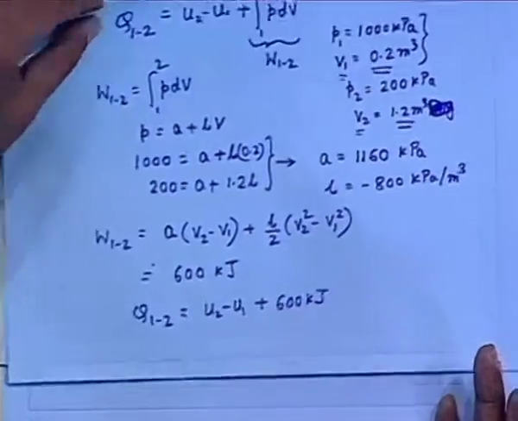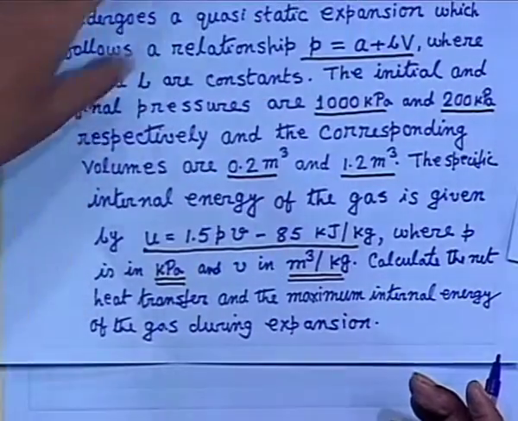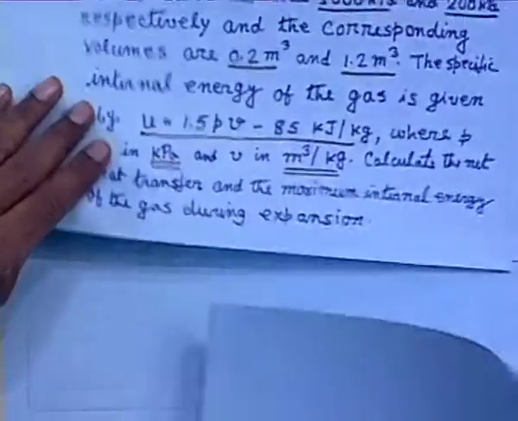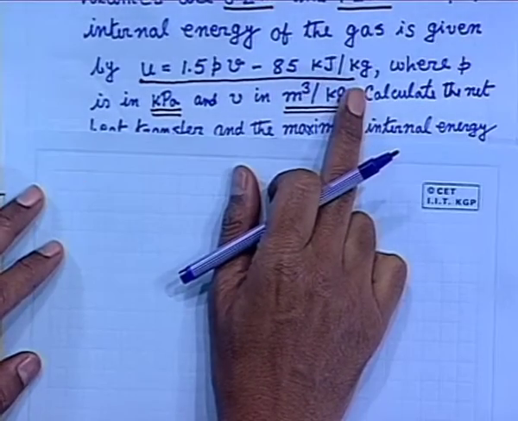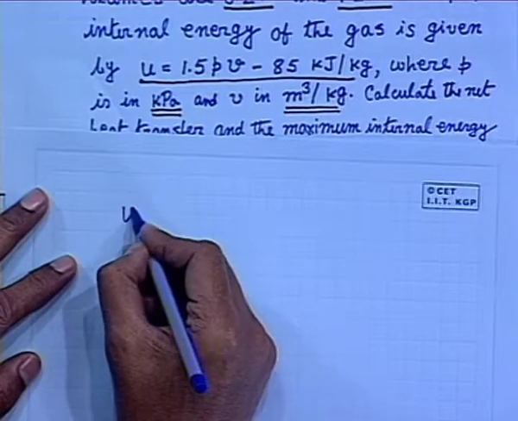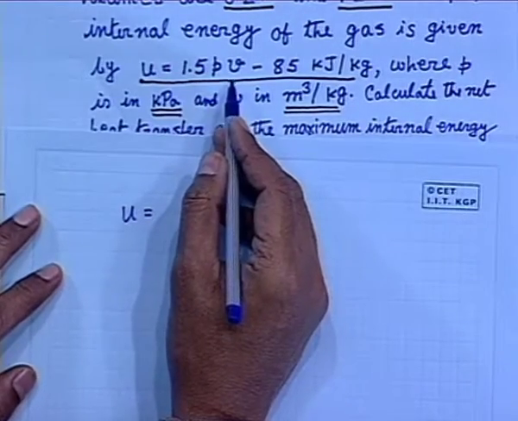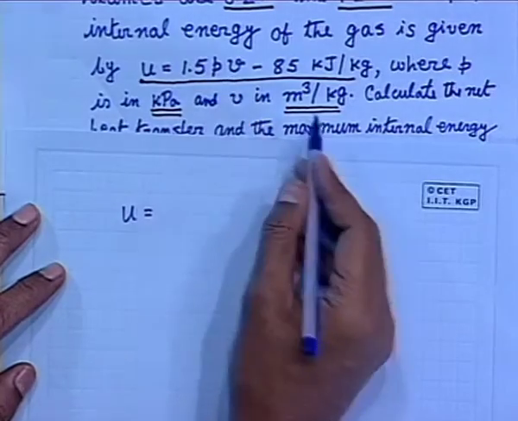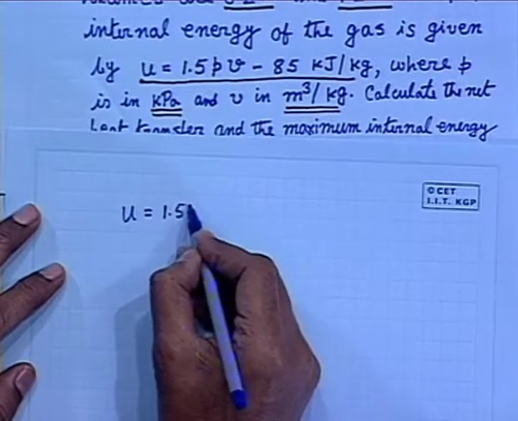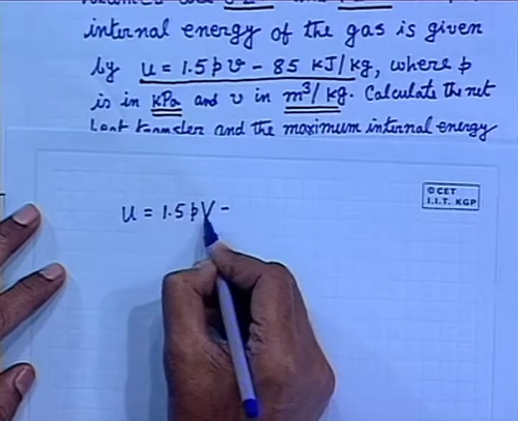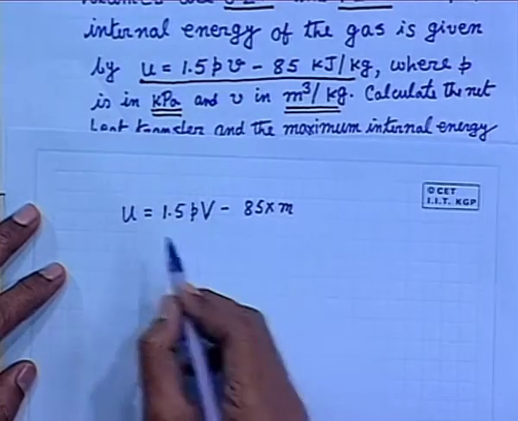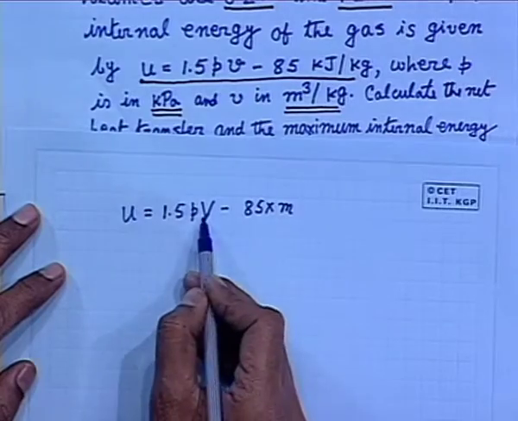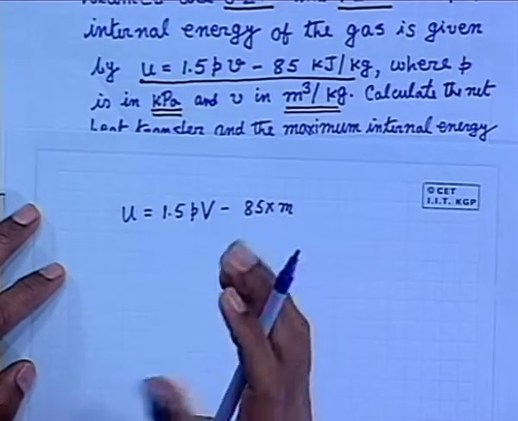It's a school level problem, in fact. So, property relations, what is this? U is in kilojoule per kg. That means, if I want to find out capital U, I will have to multiply it with the mass. Here V is also meter cube per kg. So, I will write the equation in this fashion, minus, into mass of the gas. This is the relationship between the pressure, volume and the total internal energy of this system.